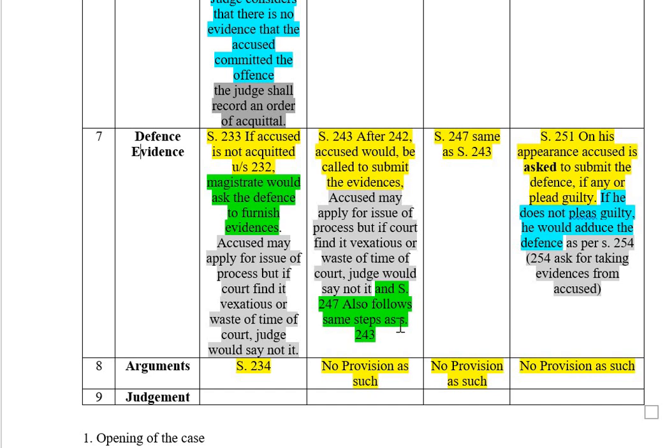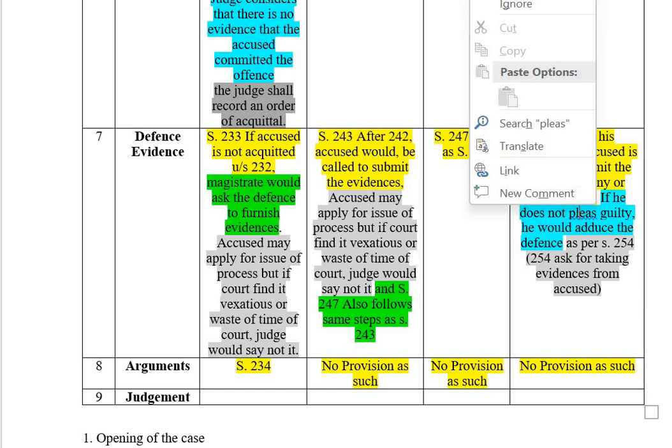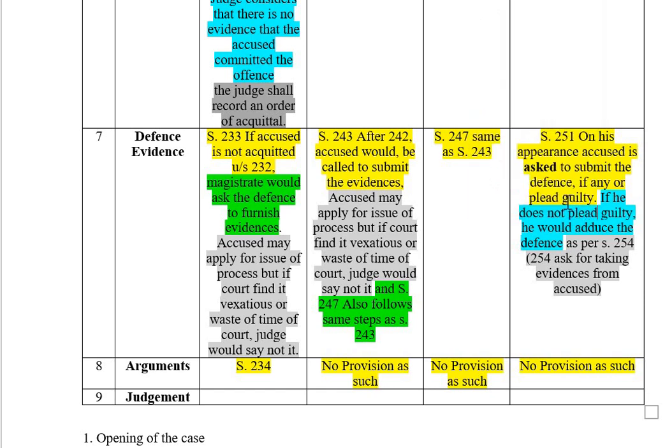247 also follows the same step as 243 in case of complaint cases before a magistrate. Now summons cases: 251 says that when the accused appears, he is asked to submit his defense, if any, or plead guilty. This is 251; there is a difference of language and a little difference of provisions also, in how they have been written. Now if he does not plead guilty, he would adduce the defense evidence as per 254.